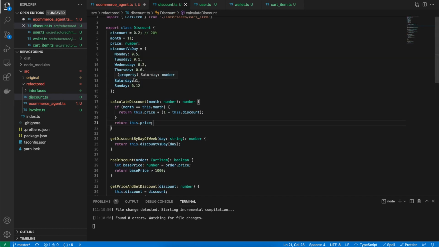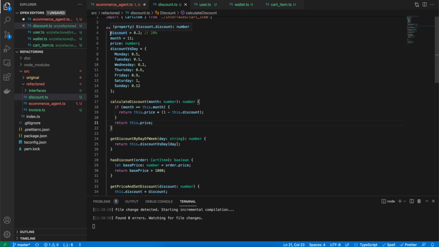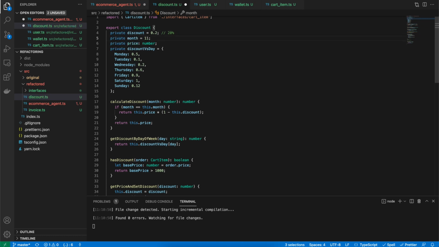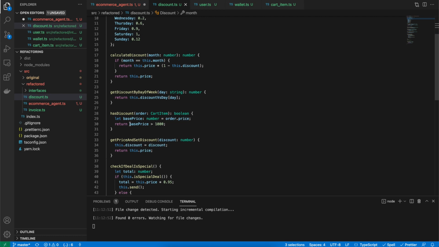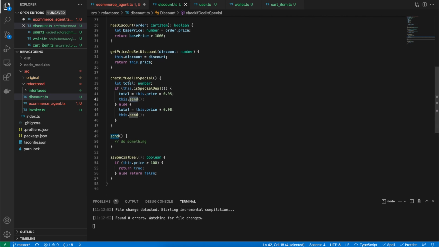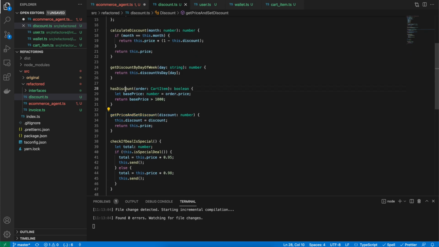So the next type of refactoring that we can do is to hide certain methods and only show the ones which make sense and which should be allowed to be used outside the class. So first thing that we can do here is make these variables private. There we go. And I can see that the send method is something which only this method is using. So I'll also make this private. Get price and set discount, has discount.